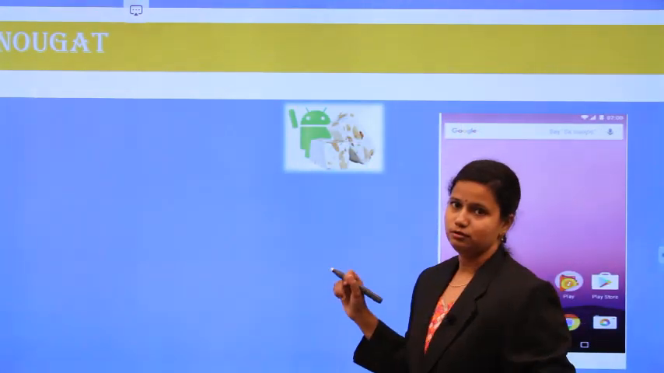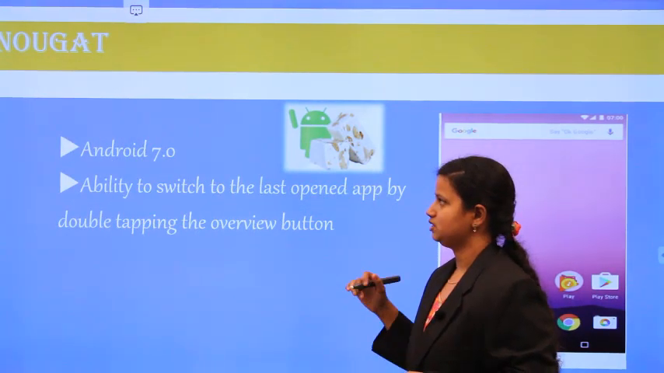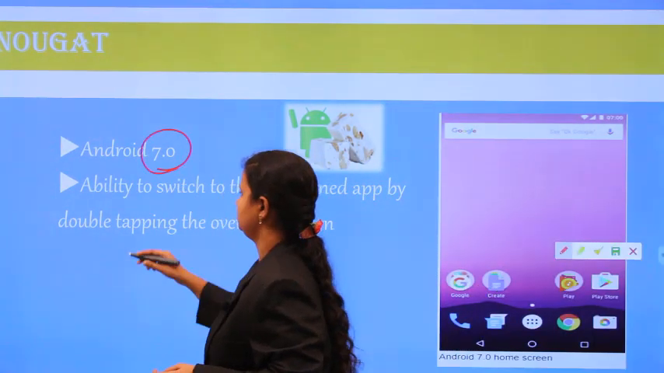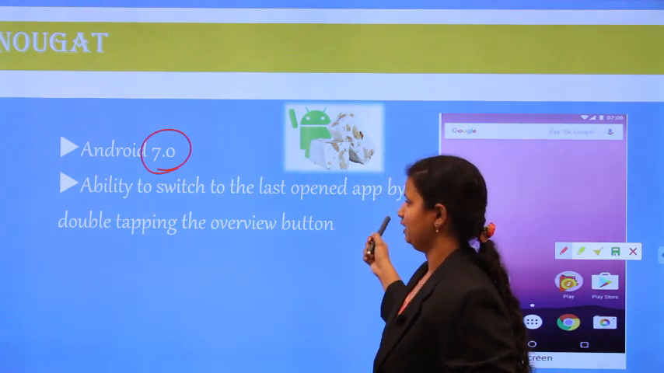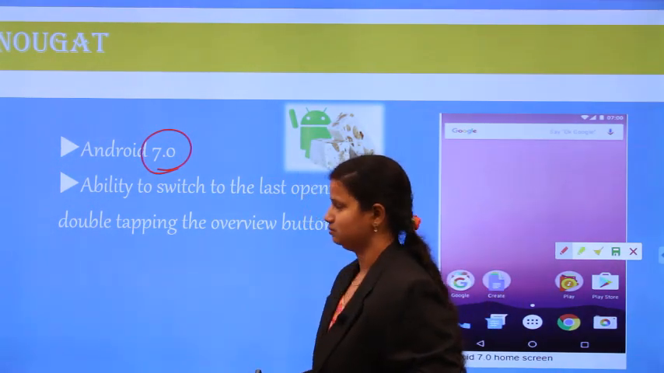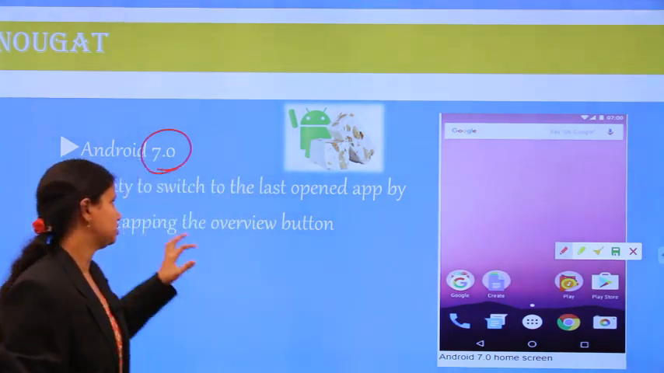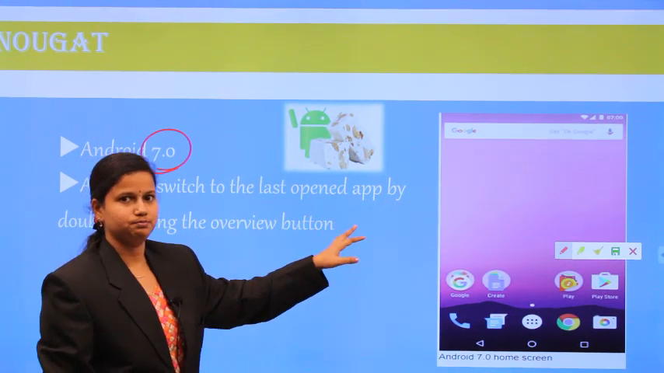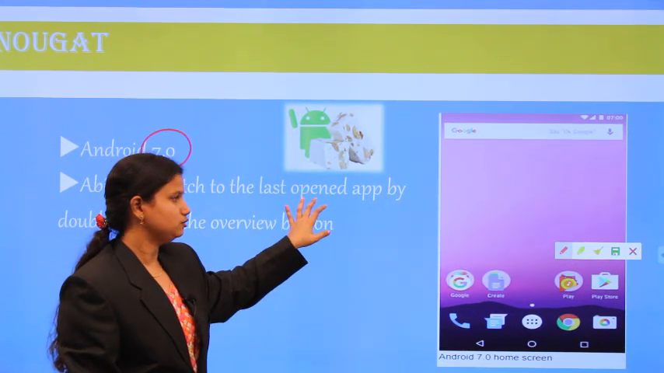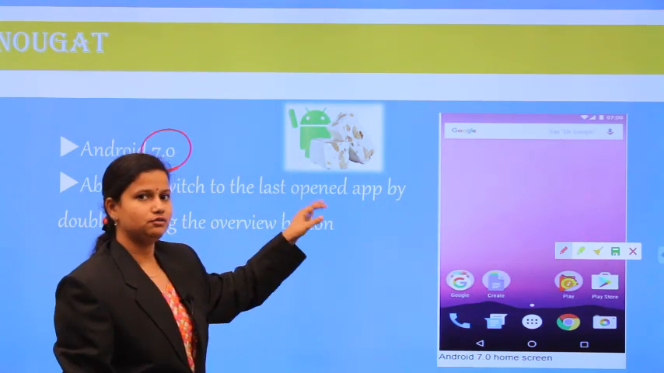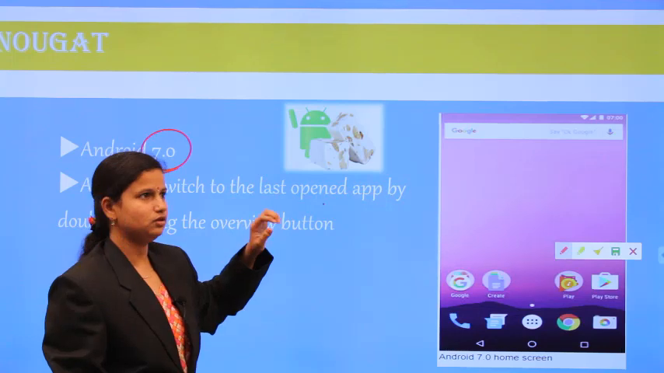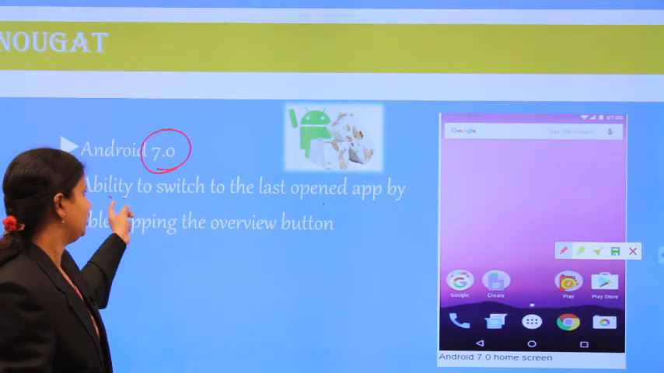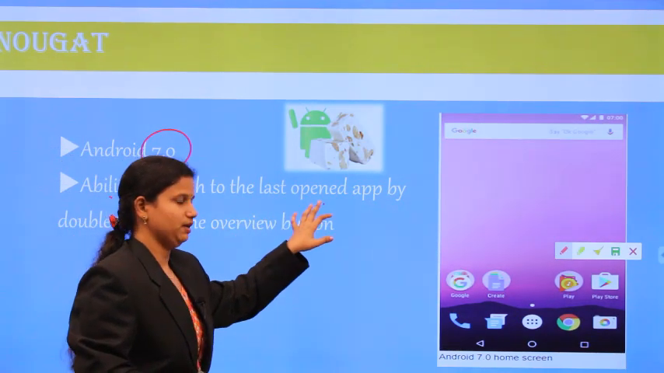The next version is Nougat. The version number of Nougat is 7.0. It has the ability to switch to the last opened application by double tapping the overview button. So if you open one application such as WhatsApp, and then go to another application like Facebook, different applications are opened. So it gives the ability to switch to the last opened application.